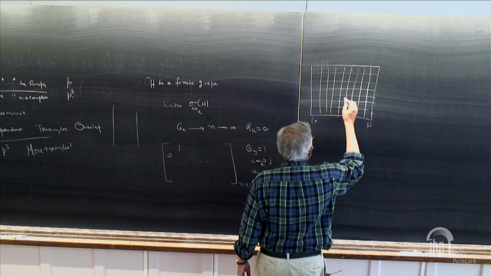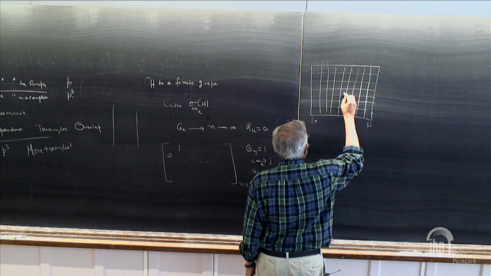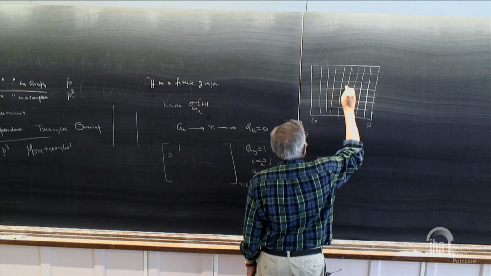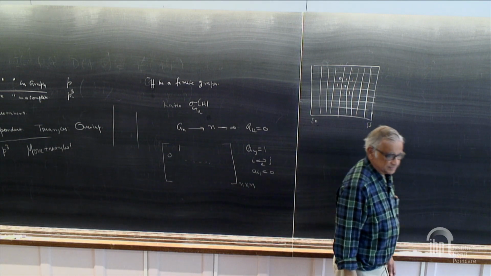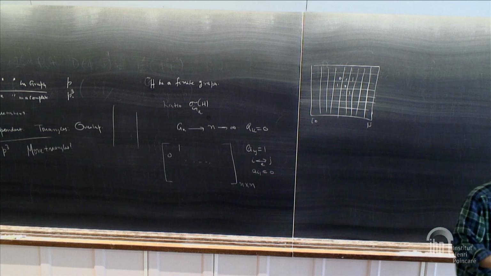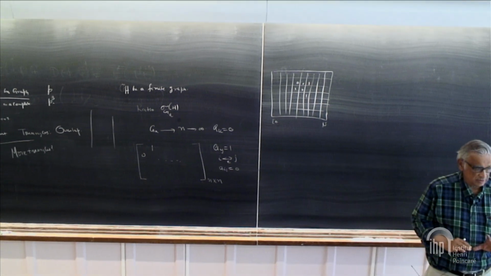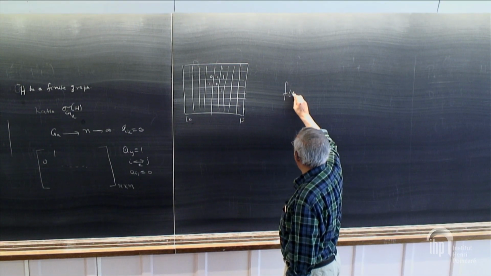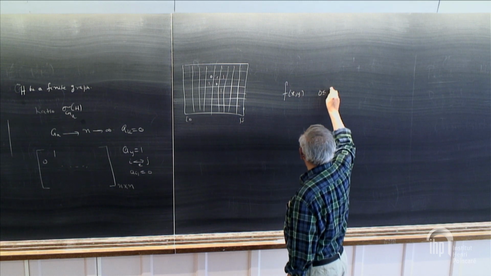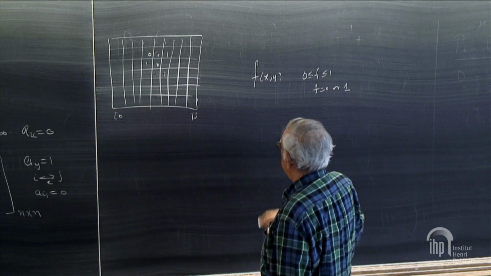And these Aij's, zeros and ones, are just entries here, depending on which edges are connected. So I just embed my matrix in the square. Now all my graphs are functions on the square. So my graph just got replaced by a function f(x,y), which is 0 or 1 on the unit square.